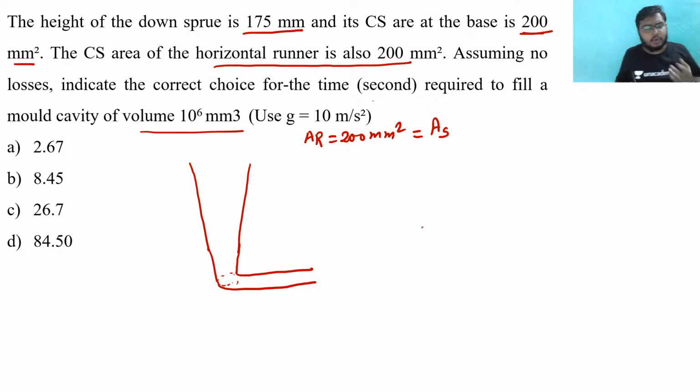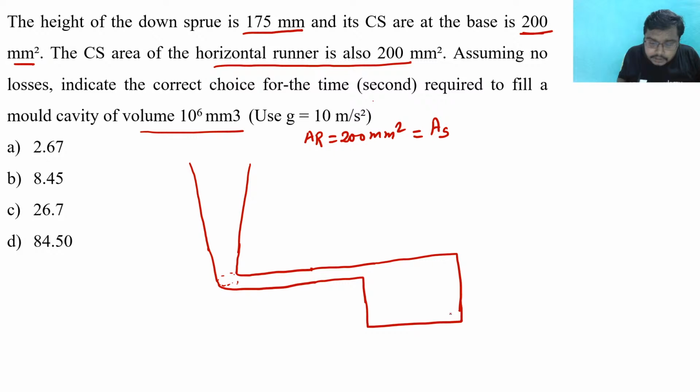So I do not know whether the gating system is bottom or top or anything. So let us consider that the gating system is top, and this kind of situation is there, in which its volume is given as 10 to the power 6 mm cube. So this is the mold cavity, and you are filling this molten metal into it. Clear?